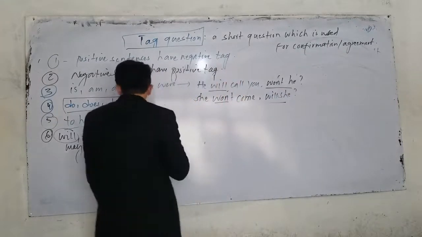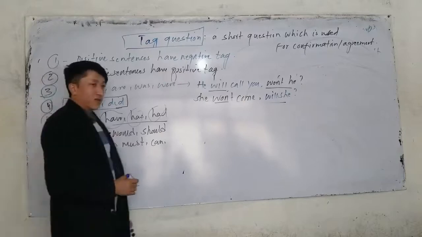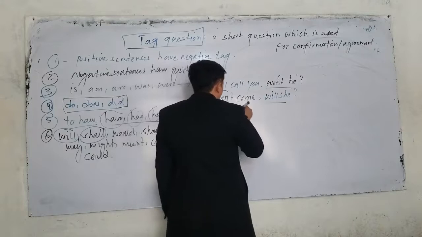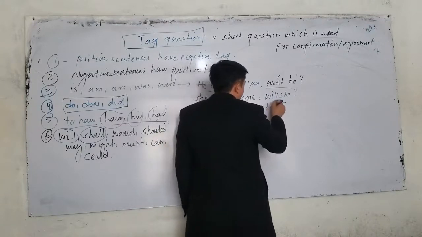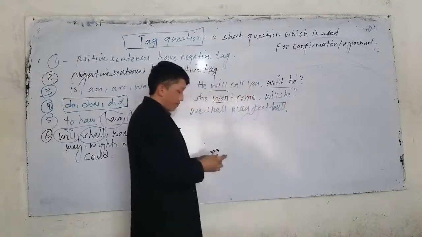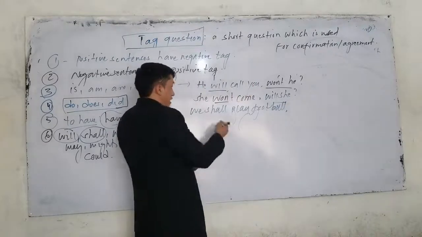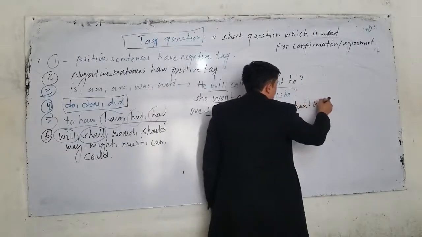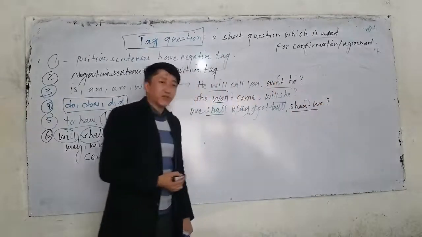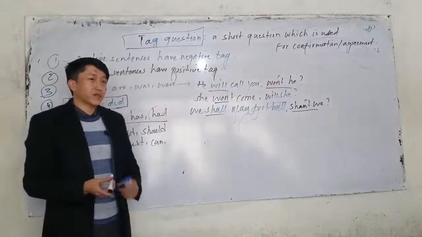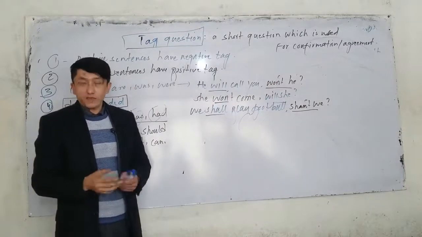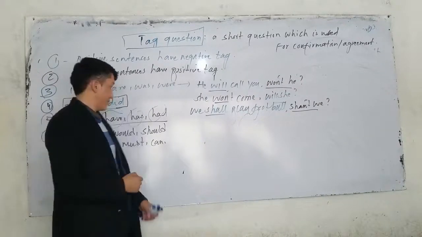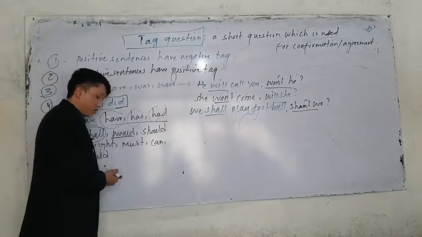The next one. If I have shall, what is the tag question for shall? Look, we shall play, for example, football. What is the tag question for we shall play football? The negative form of shall is what? Shan't. But if we have shan't, the tag question should be shall. For example, we shan't stay here. What is the tag question? Shall we. Nice.